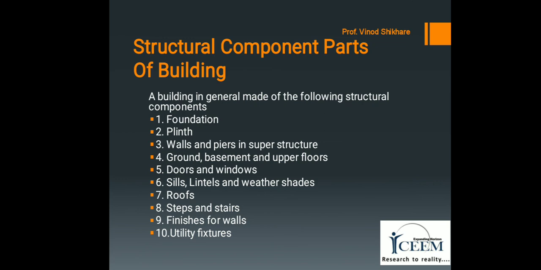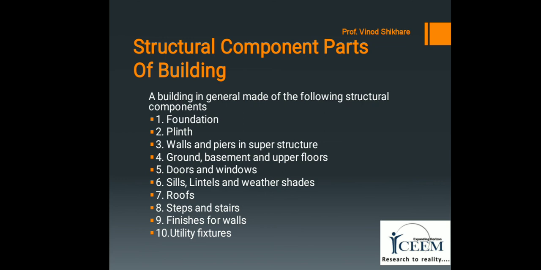Next component is finishes for walls. Finishes of several types such as pointing, plastering, painting, decorative colors, washing, etc. are applied on the walls.